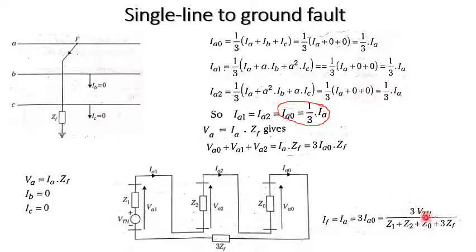Only small changes we can see: in place of EA, this is going to be V Thevenin. So we get IF equal to 3 times IA0, which is equal to 3 times V Thevenin divided by Z1 plus Z2 plus Z0 plus 3 times ZF. In the case where Z0 is 0, what will happen? The fault current is going to be 0. This is how we have done it for a single line to ground fault.